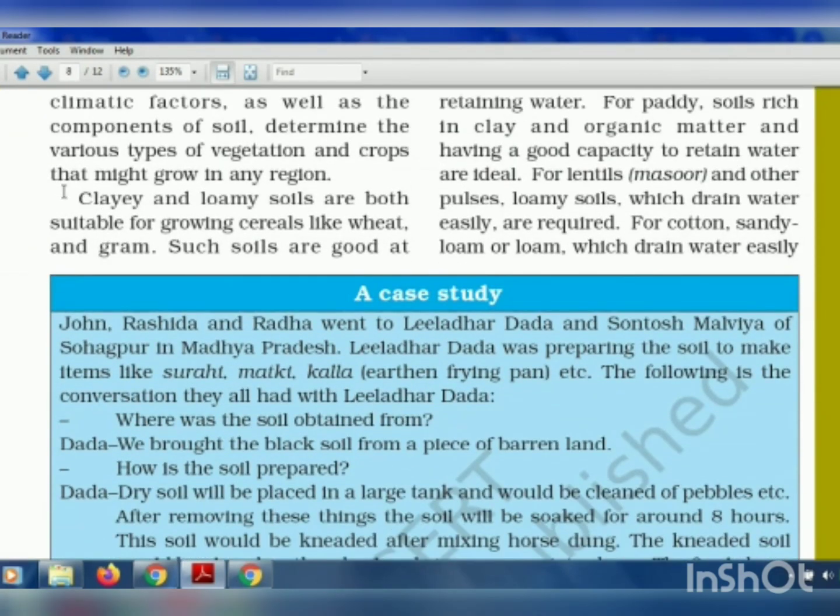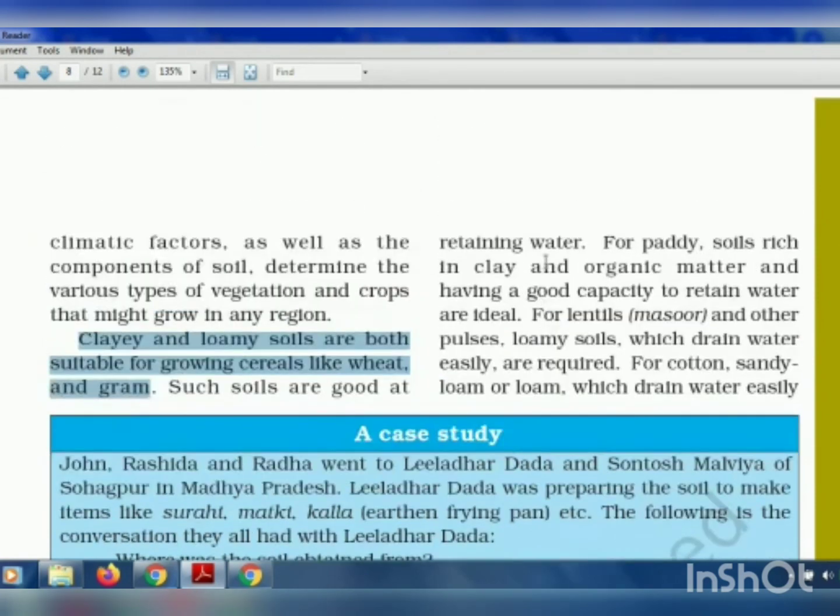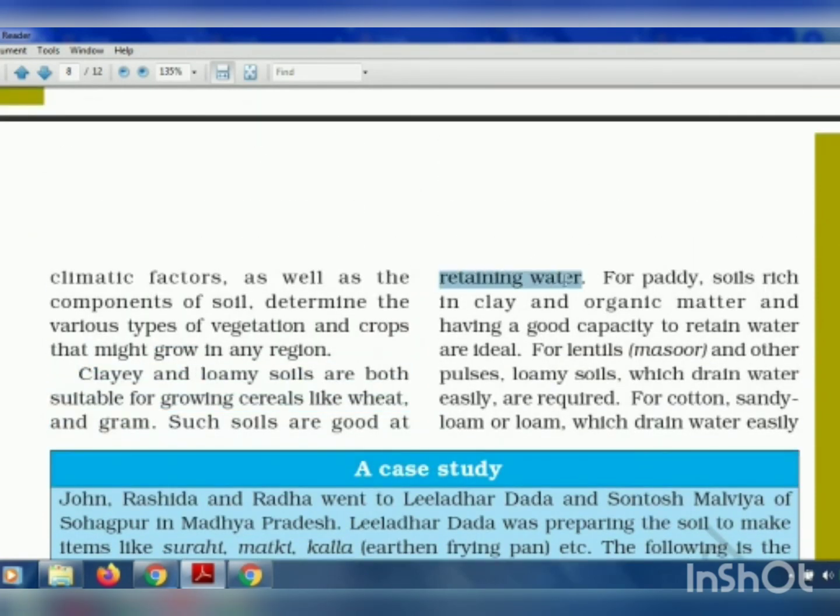Now clay and loamy soil are both suitable for growing cereals like wheat and gram. Such soils are good at retaining water. That means they hold the water for more time. Okay, clay and loamy soil. So they are good for growing wheat and gram as they require more amount of water.